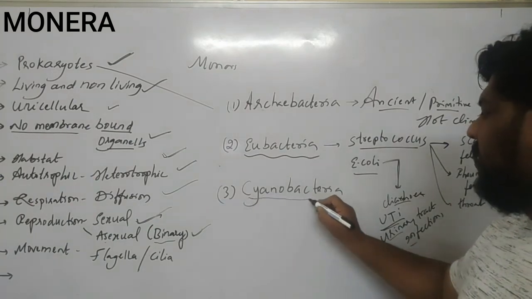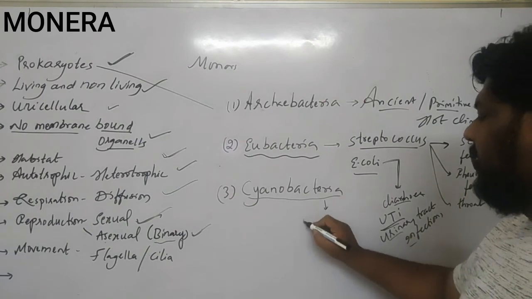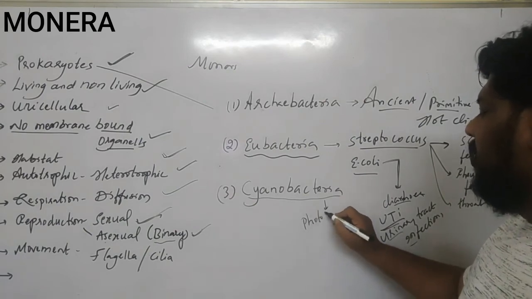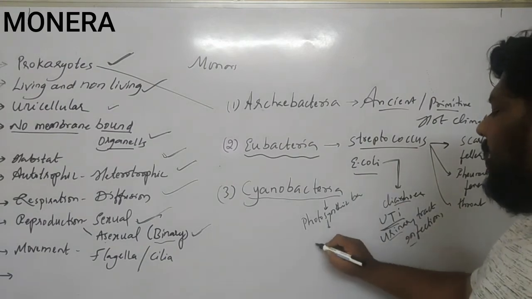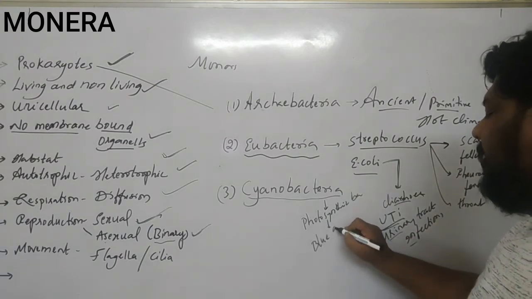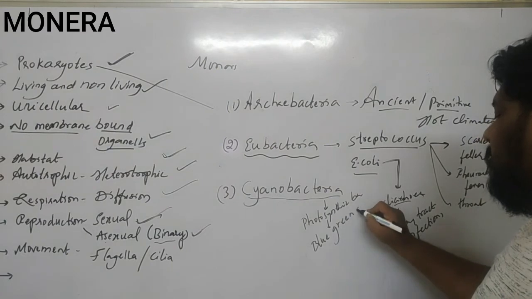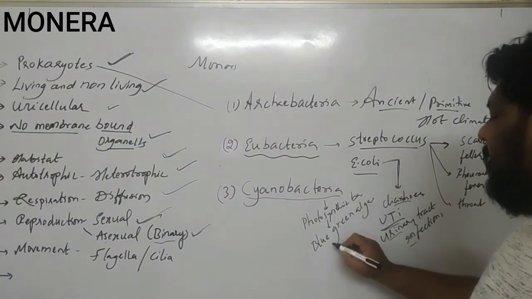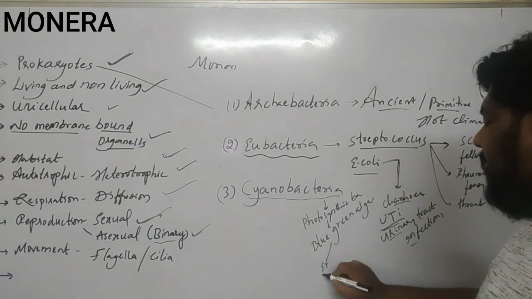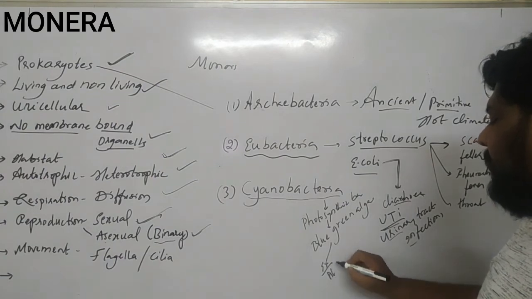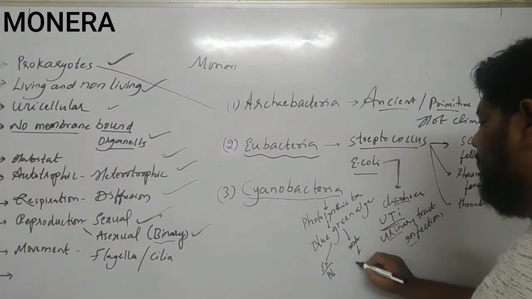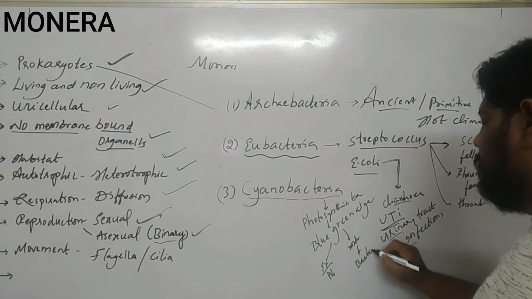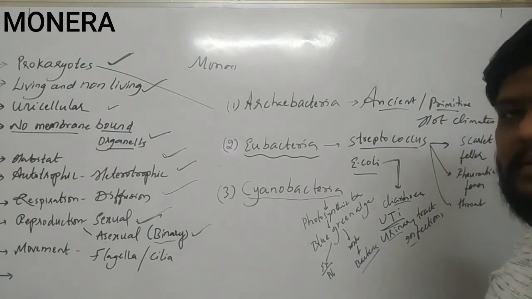Next one is the cyanobacteria. In the cyanobacteria, what you can see are the photosynthetic bacteria which are called blue-green algae. Externally they look like algae, but internally they have the characteristics of bacteria.